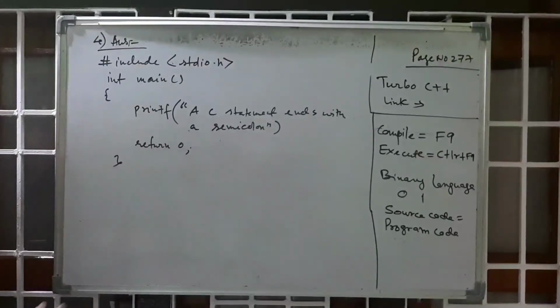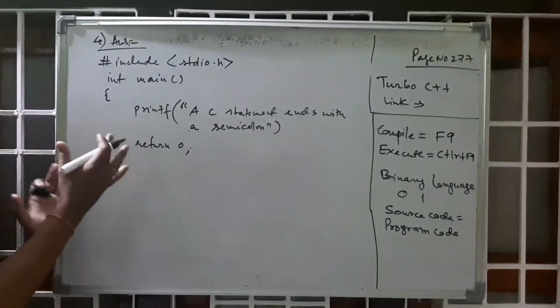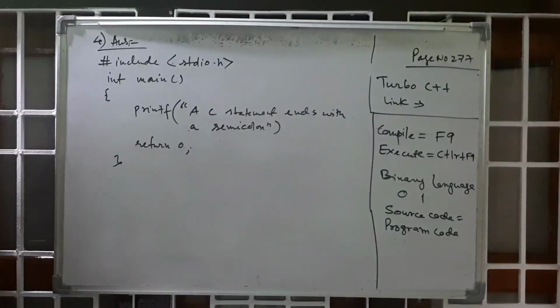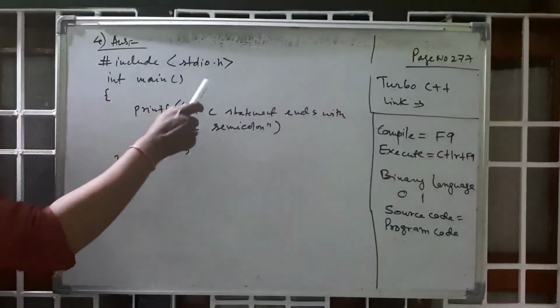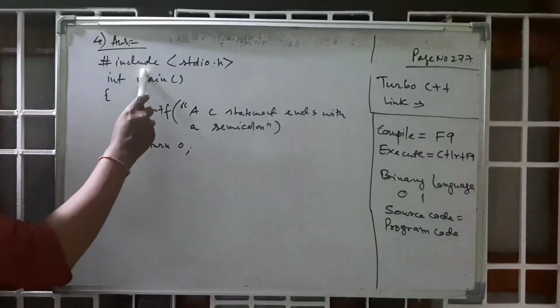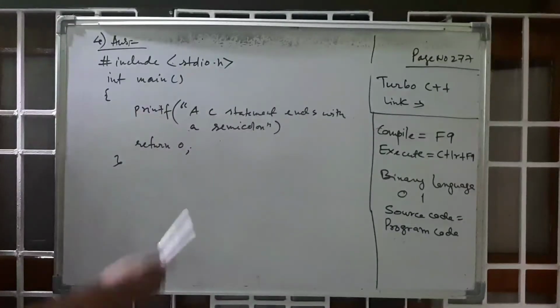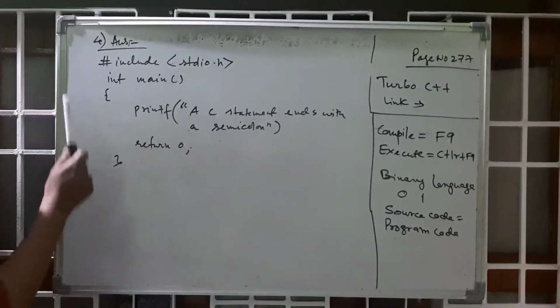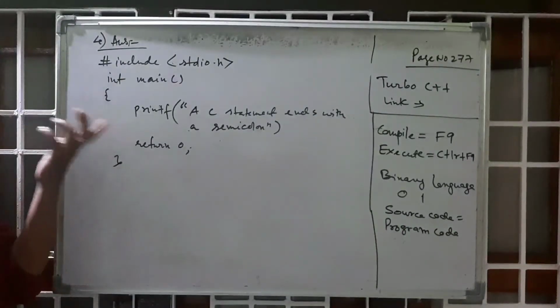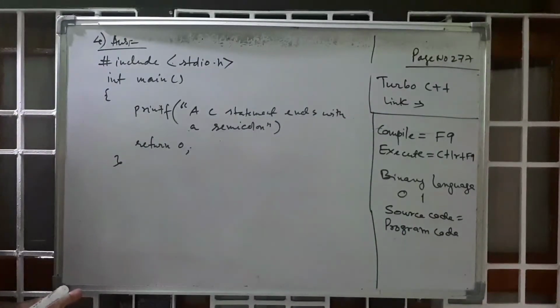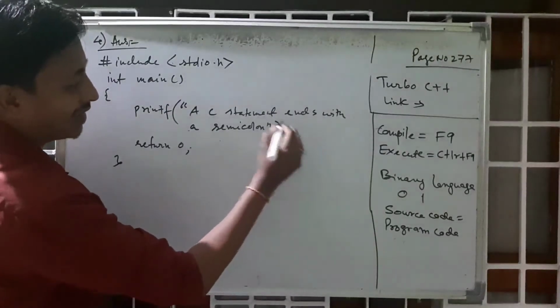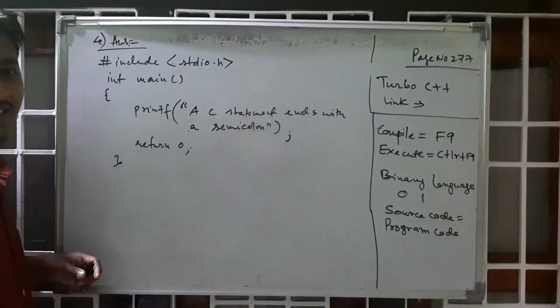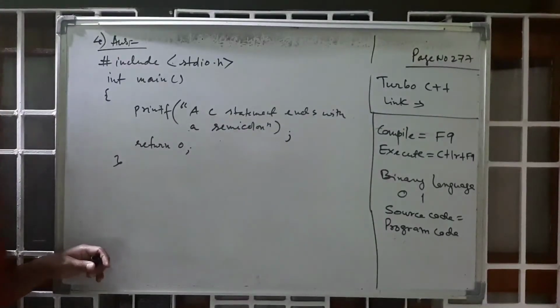So now you can see here, this is the question. You have to find the error in the question. So where is the error? You can see all the things are okay. Main header file, after that taking the main function, then a print message is given here, and after that return 0 and the curly bracket is closed. So where is the error? The error is in the semicolon. There is a semicolon missing here. Okay, semicolon is missing. You can see in the book there is no semicolon.